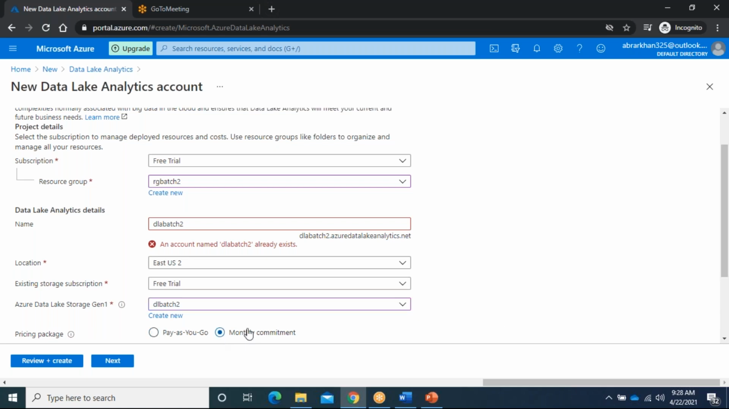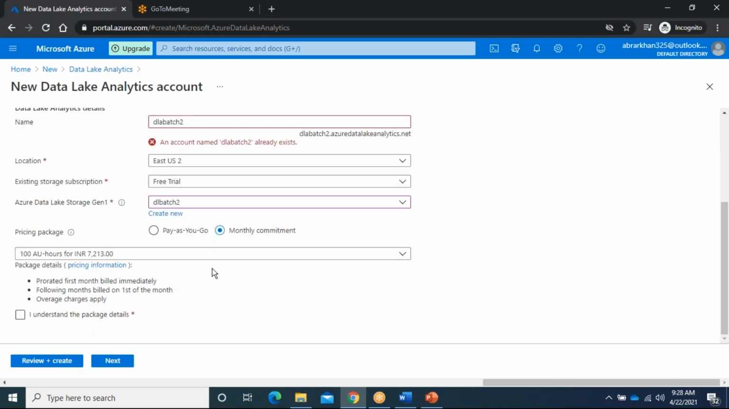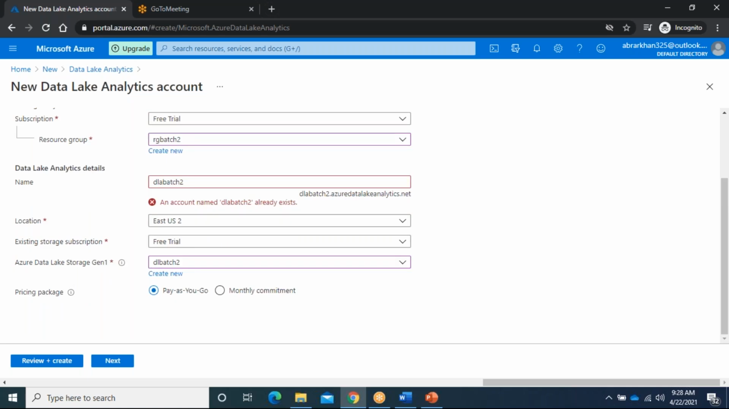And for the package, we can go with pay as you go or monthly commitment. If you go to monthly commitment, they will ask how much you want. For example, if you want 100 AU hours, it will be charged 7,203. That is the reason it will charge more. So what I am suggesting is you need to utilize it very efficiently. Don't run too many times. You can correct your script and run only once. That is my suggestion. Anyhow, for this training, we will go with pay as you go.